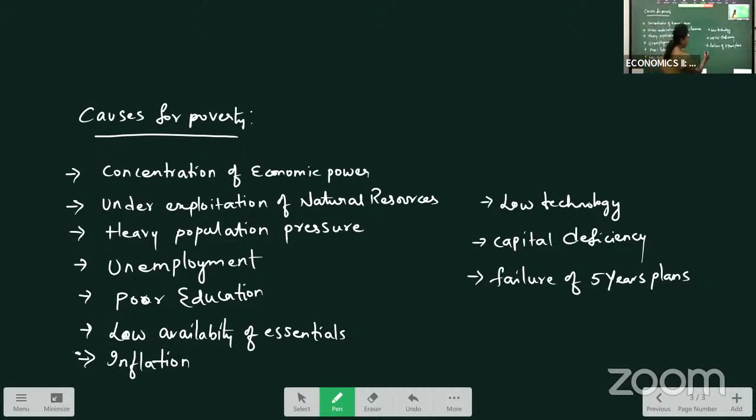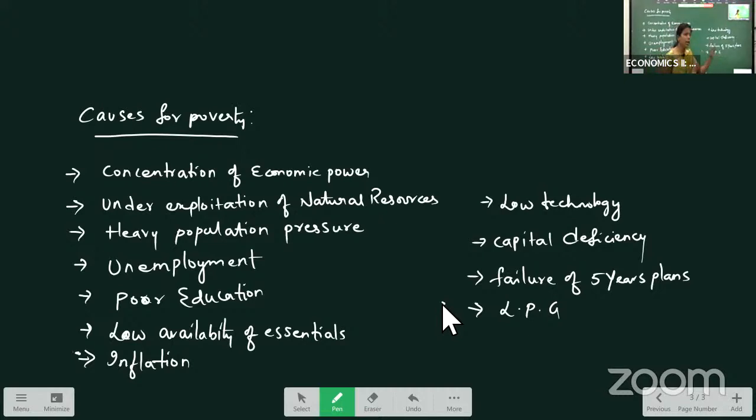Another cause is the LPG model of development. What is the LPG model here? Liberalization, privatization, and globalization. Liberalization means giving freedom to the industrial sector from government rules and restrictions. Privatization means more and more private companies, as public sector companies are converted into private sector. Globalization means global economies and global companies are doing trade in India.